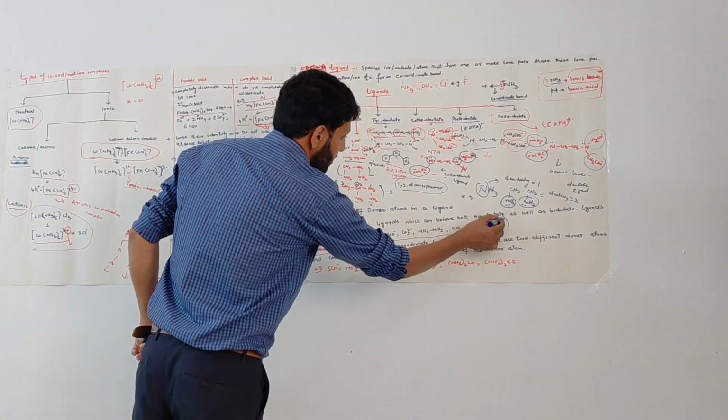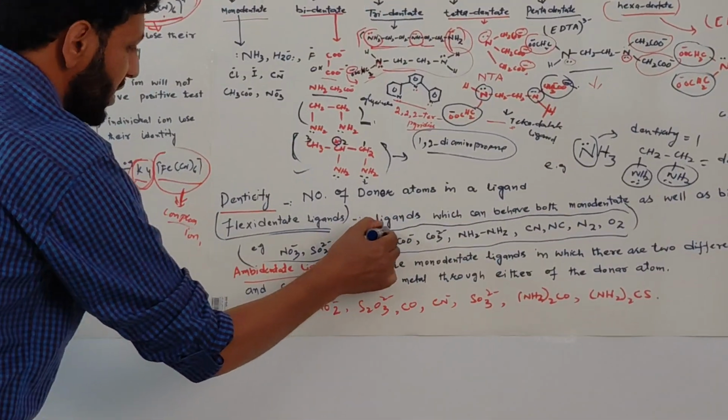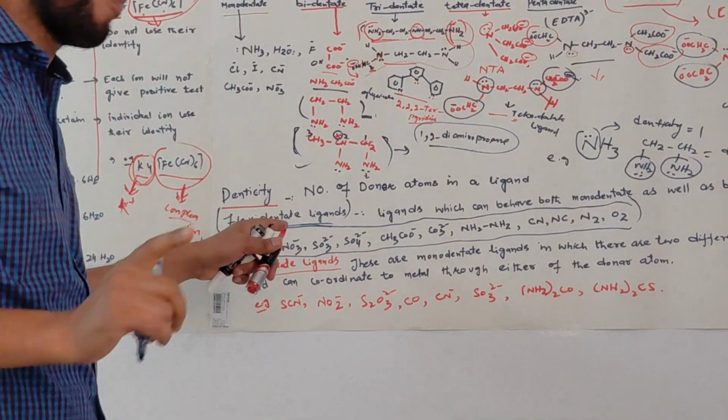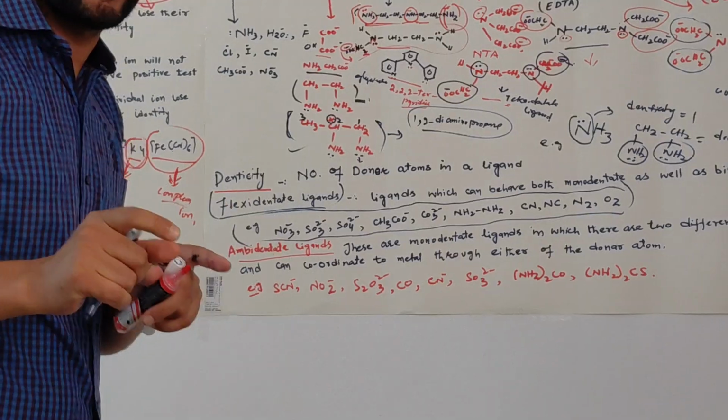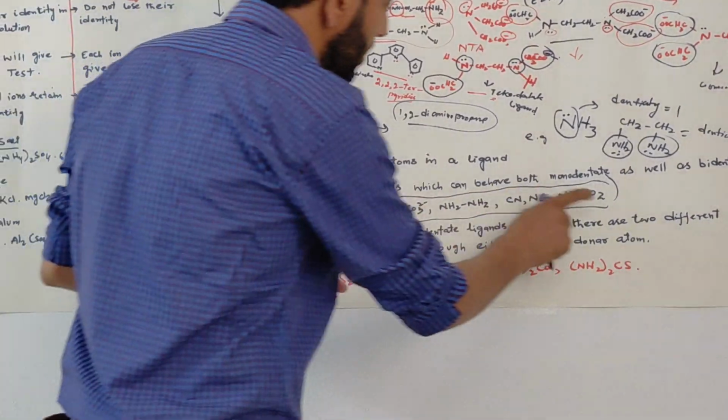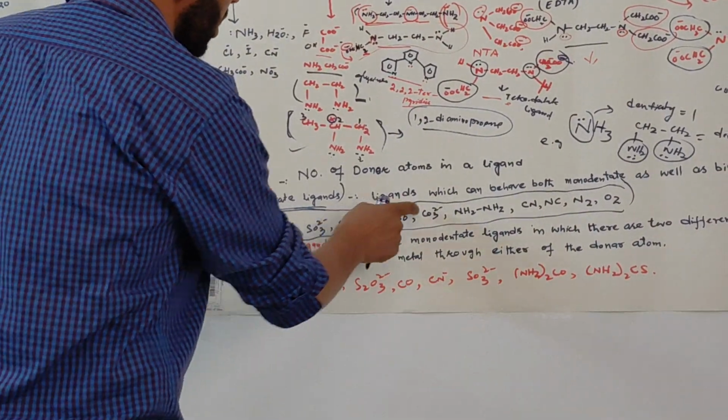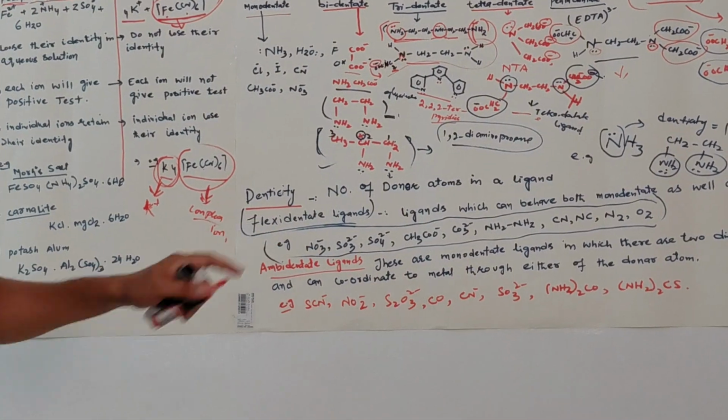Kindly remember these examples. The examples will be asked in questions in competitive exams. Which among the following is a flexidentate ligand? You need to remember these examples. These molecules act as flexidentate ligands.